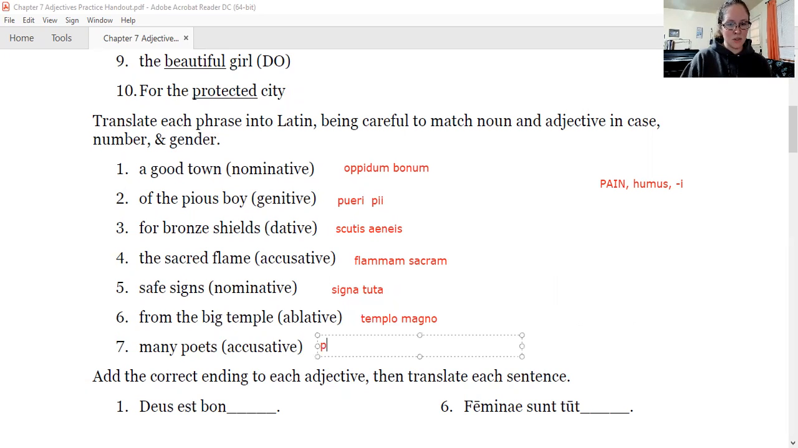All right, many poets. Poeta is poet, but we need the accusative plural. If it normally ends in an A, it's a first declension noun. We need the plural: ae, arum, is, as, is. So it's poetas. Alarm bells should be going off in your head because this is a pain noun, right? Poeta, agricola, incola, nauta. So now you need to really watch out. Let's go ahead and parse this so we can be on top of things. Masculine, plural, and then it says accusative. I know I mixed up the order on that.